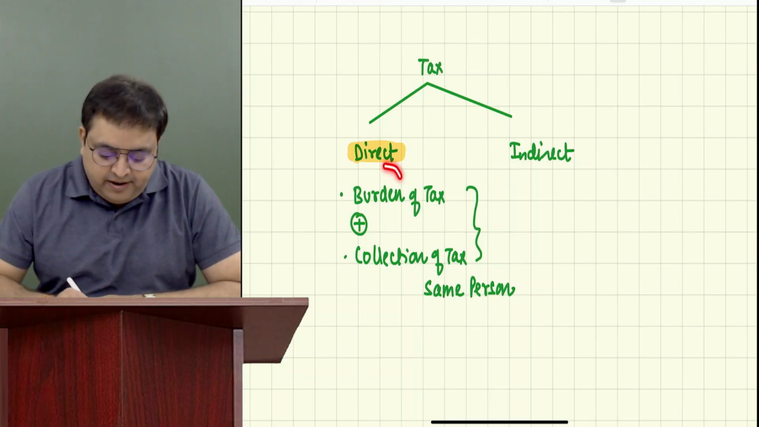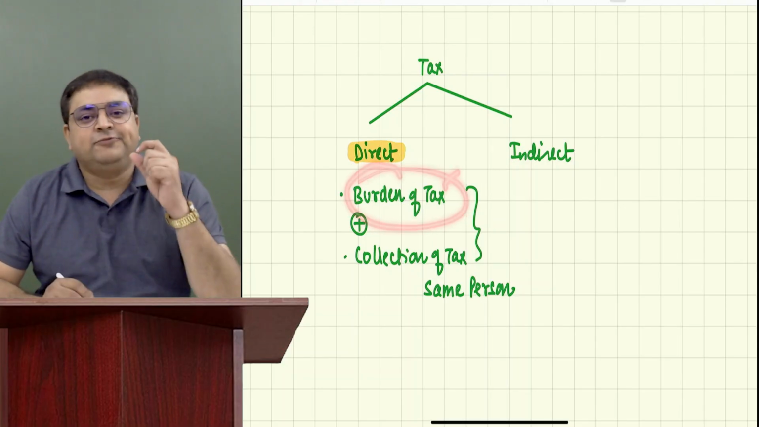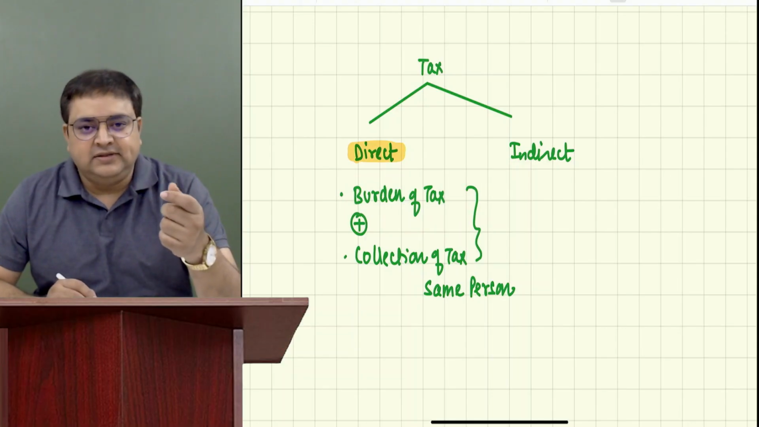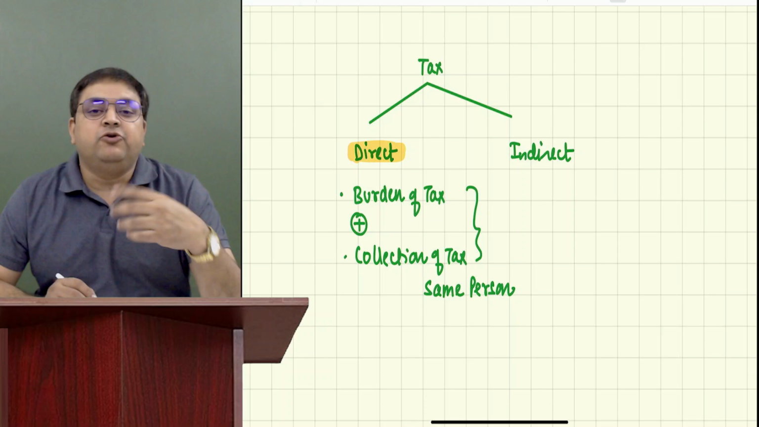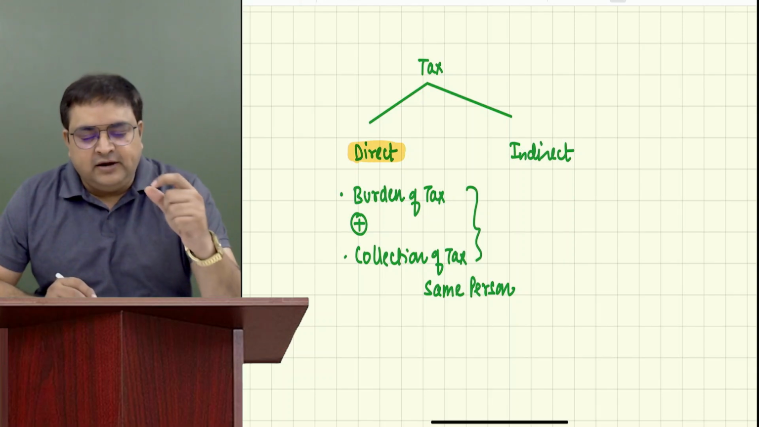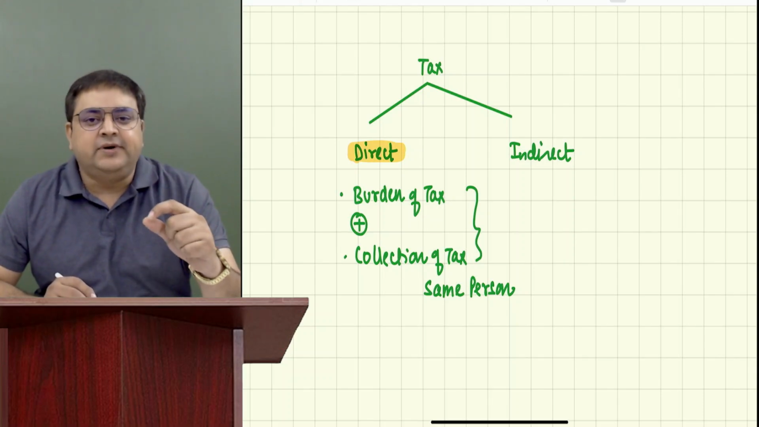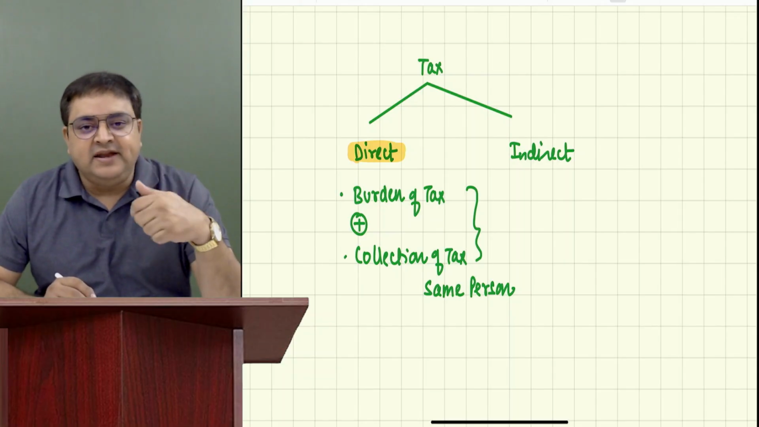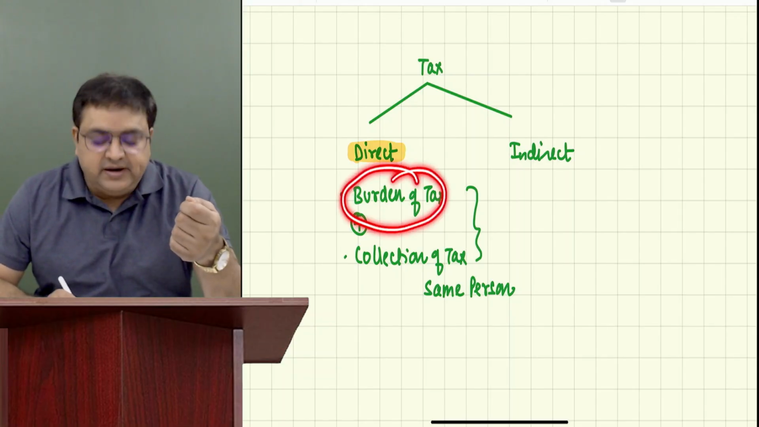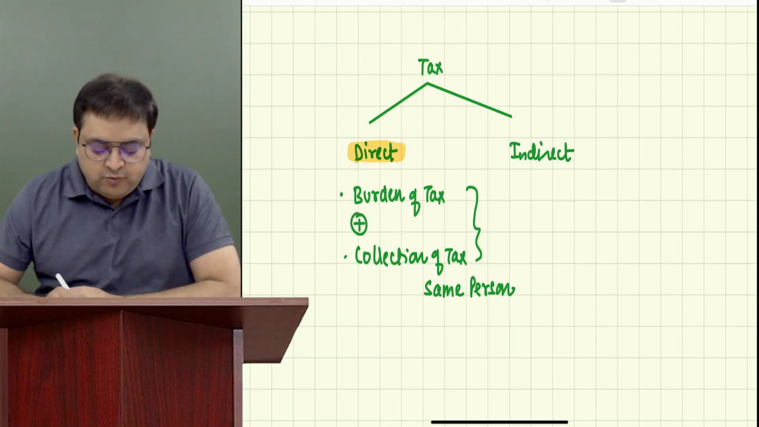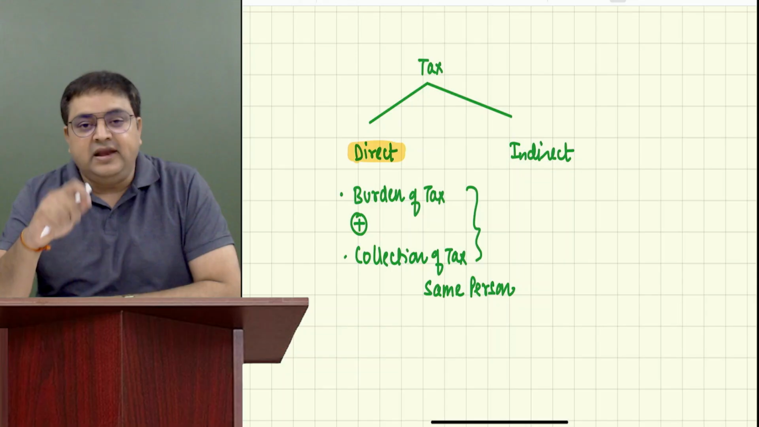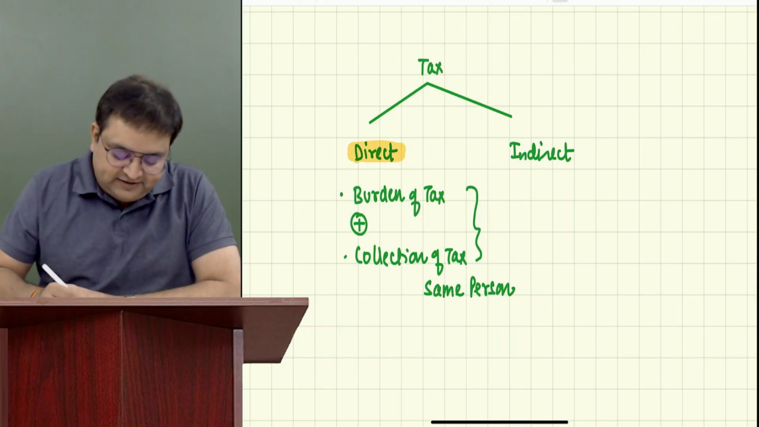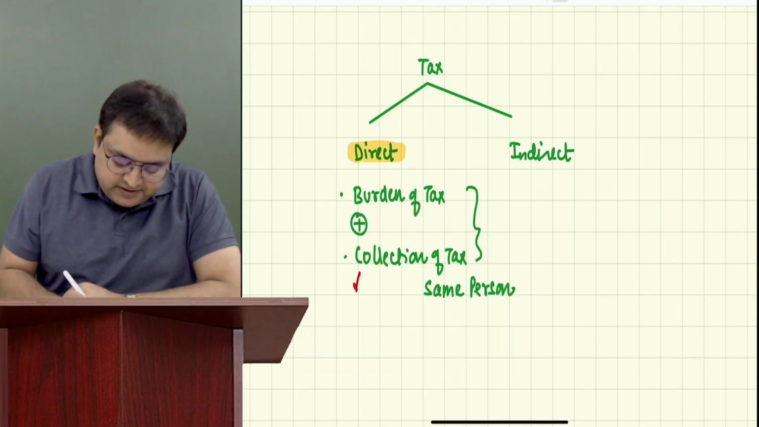Now, what do we mean by burden of tax? From whose pocket this tax is going, that is the burden. Let's say if I say that Dhanushri, you have to pay 10 rupees. So who is suffering that burden? Dhanushri is suffering that burden. From whose pocket this money is going, it is called a burden. And from whom the government will collect. When I say collection of tax, I mean collection by government.